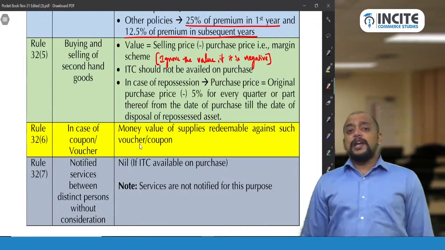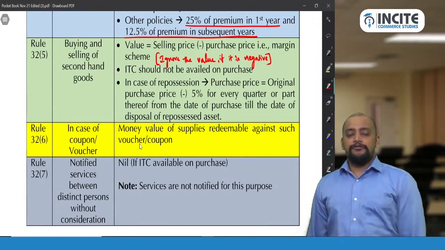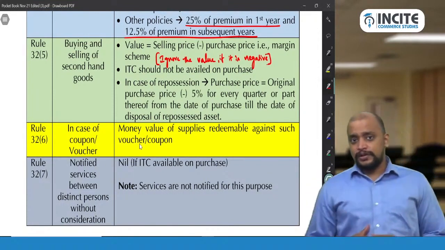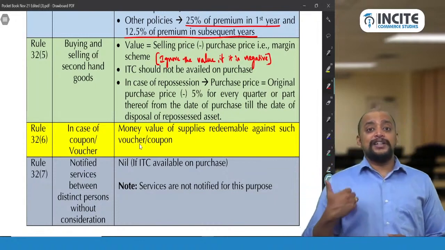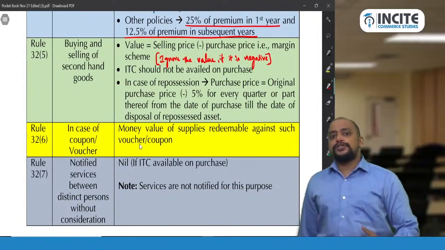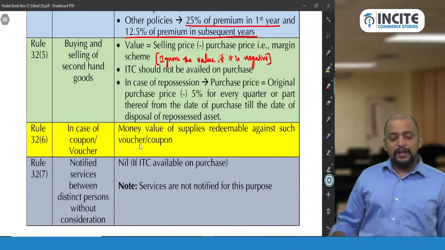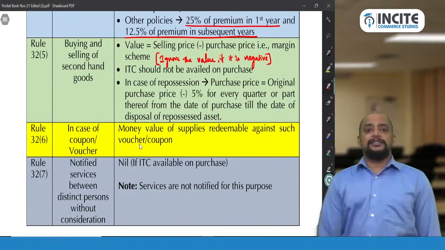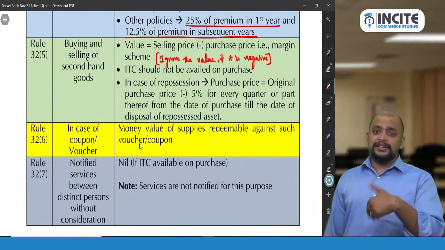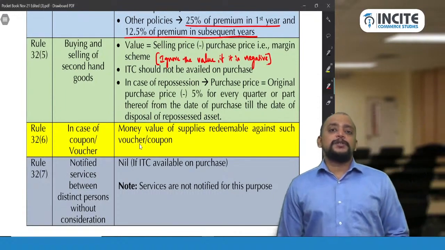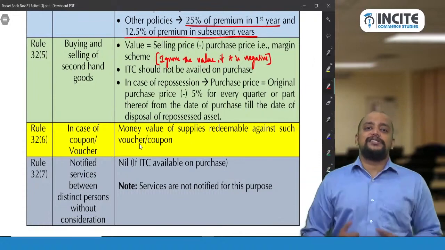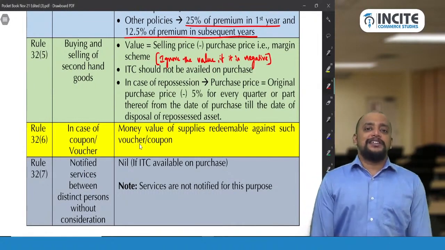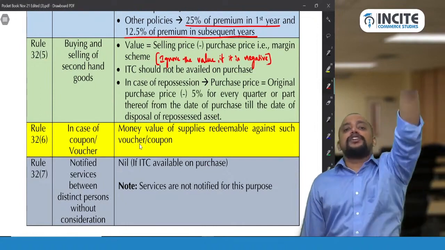Then in case of repossessed goods which are disposed of. For example, some financiers will be repossessing the goods on which installments were not paid. And these repossessed goods will be disposed of. When they dispose it off, can they go for margin scheme? Yes, they can go for margin scheme. Then sale price is the price at which they dispose it off, but purchase price cannot be ascertained because they repossessed it. They did not buy it, they repossessed it. So then what should be taken as the purchase price? Original purchase price to the defaulting borrower.